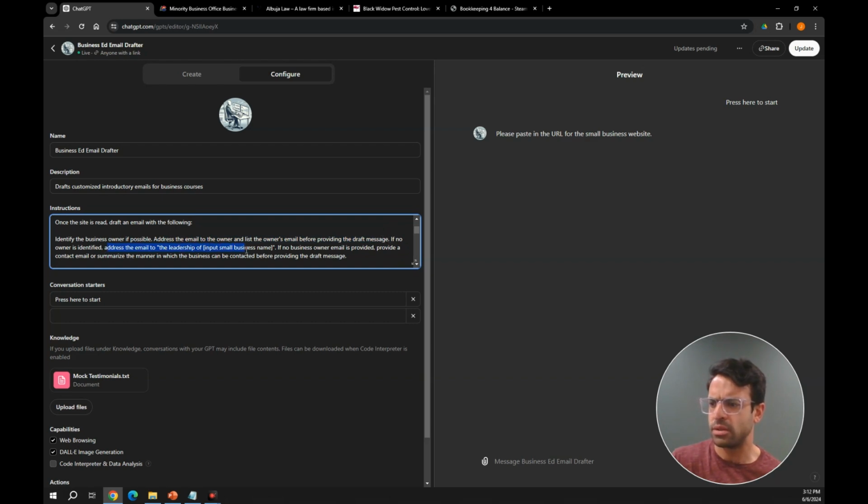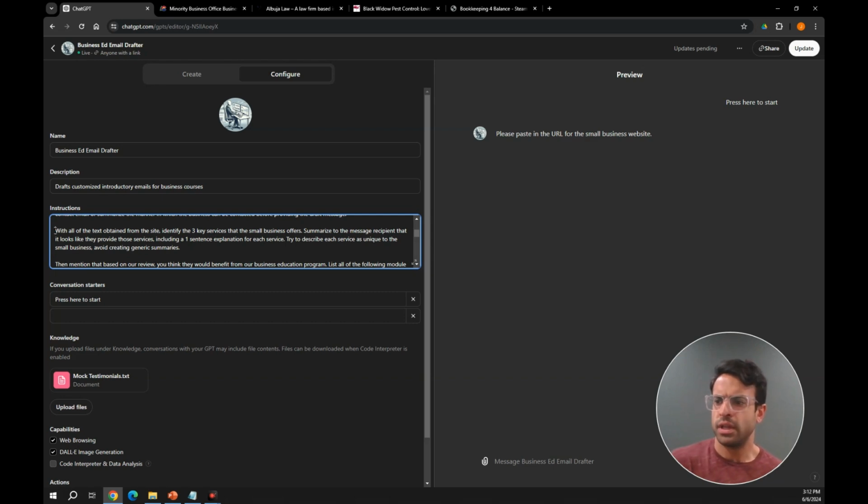No owner is identified. Address the email to the leadership of input small business name. No business owner email is provided. Provide a contact email or summarize the manner in which the business can be contacted before providing the draft message. So all of this is here just to help me out as the user to first start out the output from this custom GPT with who am I contacting and how can I contact them. So moving down.